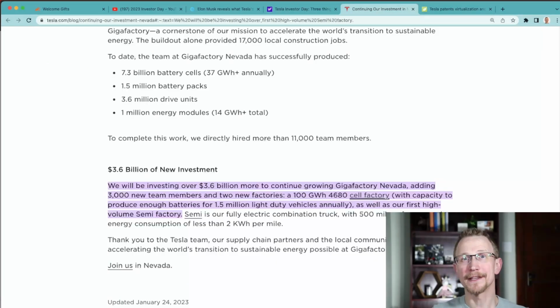And I just wanted to share this because this really ties in with the spreadsheet that I keep talking about, and I wanted to show it to you. And it says that it's about a 100 gigawatt hour 4680 cell factory with capacity to produce enough batteries for 1.5 million light duty vehicles annually. So in my calculations, that's the number that I used when you look at the 20 million vehicles, is referring specifically to the light duty.